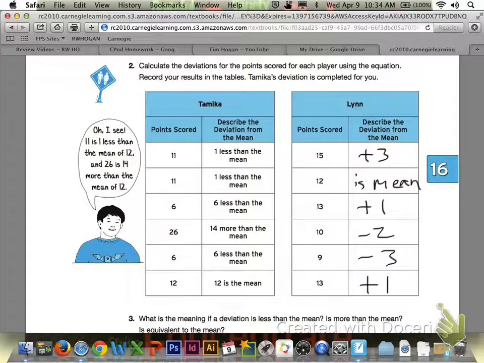So if we take a look at Lynn's table and we describe the deviation from the mean, hopefully this is what you came up with. If she had 15 points scored, that would be 3 more than the mean. Again, remember the mean was 12 for both girls. 12 is the mean for 12 points scored. 13 points, that would be 1 more than the mean. 10 points would be 2 less than the mean. 9 points would be 3 less than the mean. And 13 points would be 1 more than the mean. And if you want to write it this way, instead of actually writing it out in words like I did, it might actually help out or be a little easier to understand for one of the upcoming questions that we'll have.